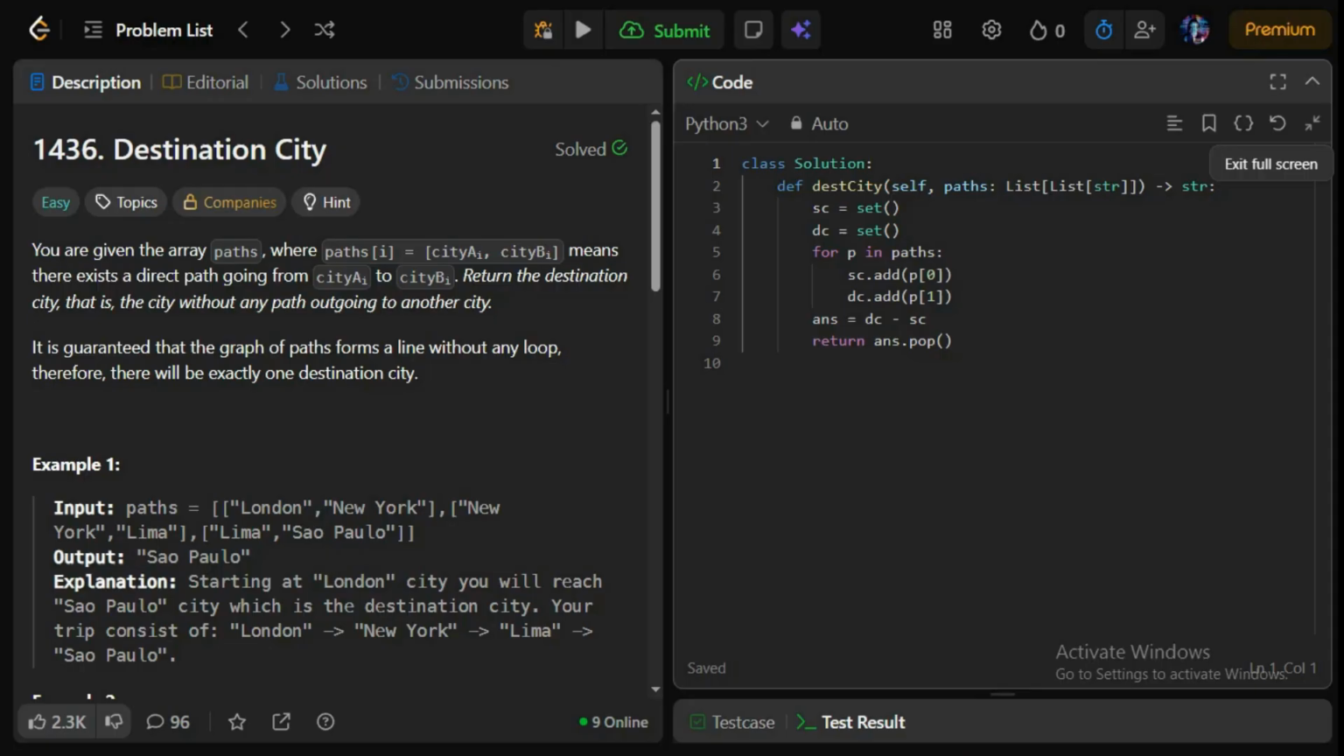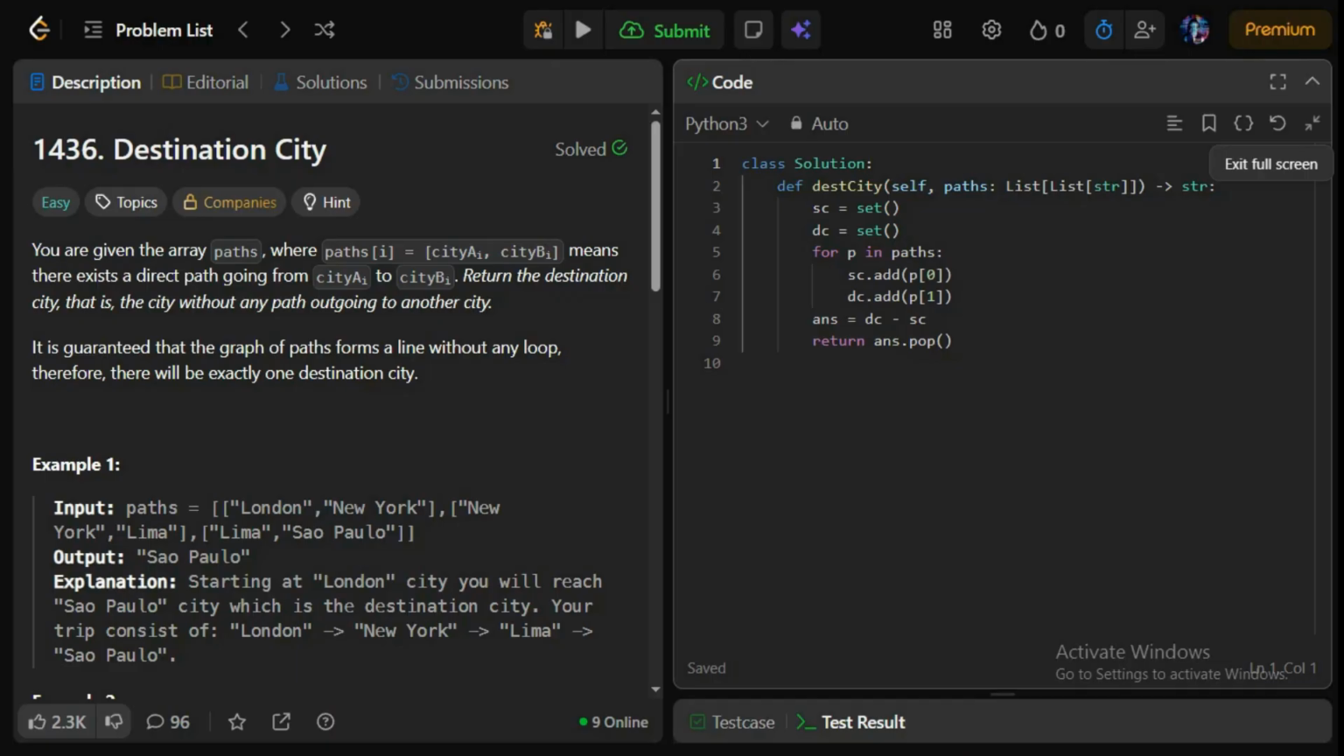So it's time for our today's problem. Let's understand it. Today's problem is Destination City. Here we are given an array called paths, where paths[i] is [cityAi, cityBi], meaning there exists a direct path going from city Ai to city Bi, and we have to return the destination city, that is the city without any path outgoing to another city.